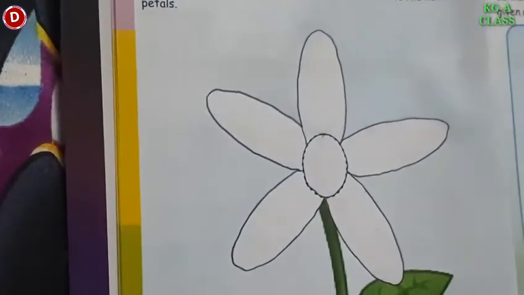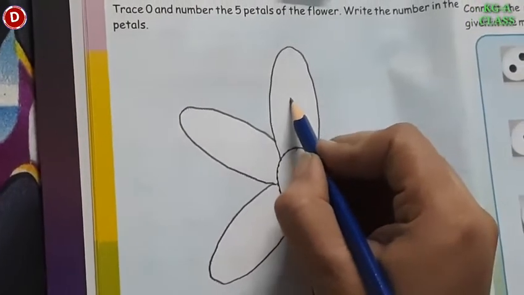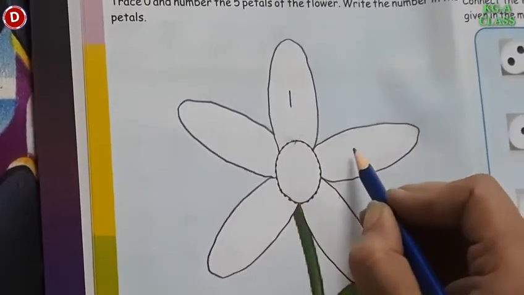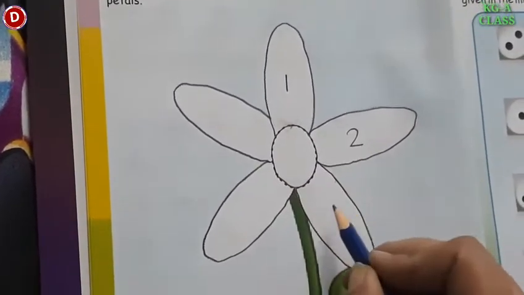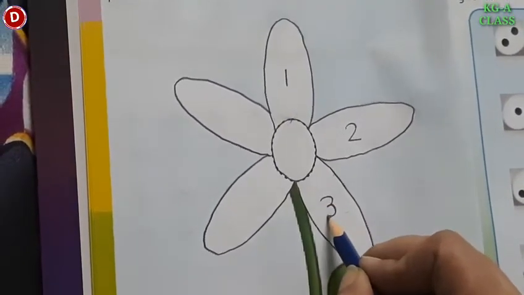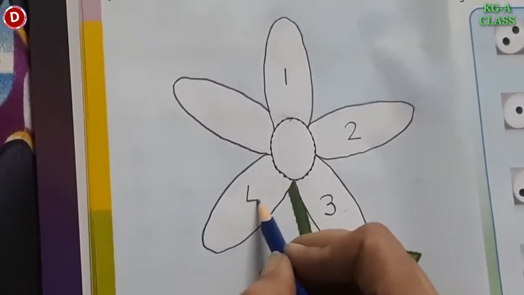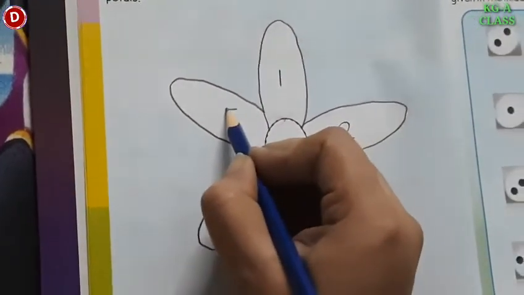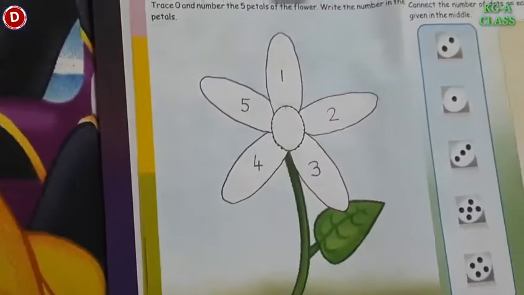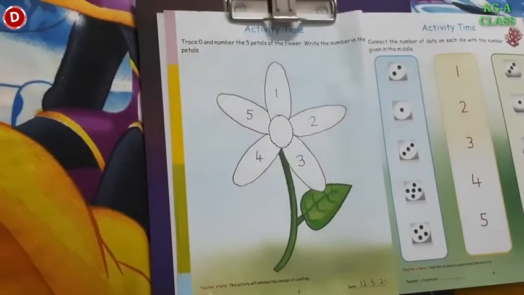Okay, now we will write numbers. 1, this is number 2, 3, like this, number 4, and number 5. In this way, you have to finish this activity.